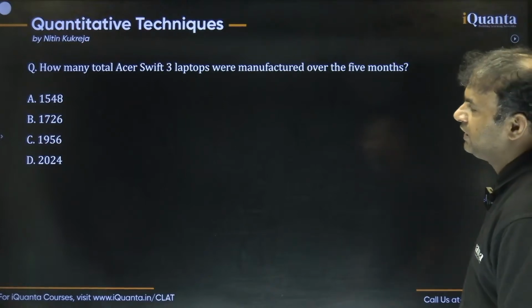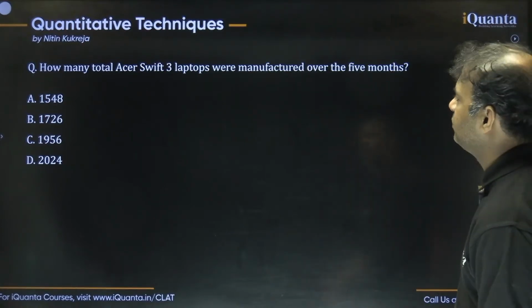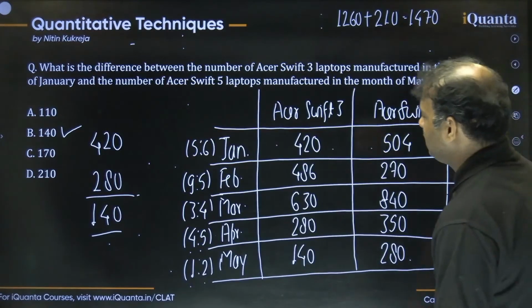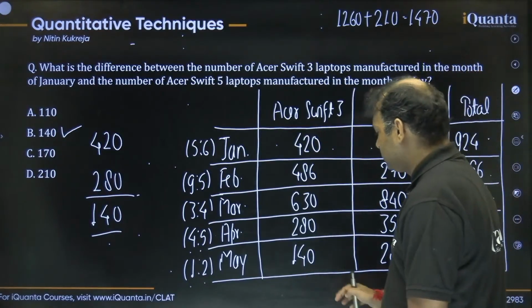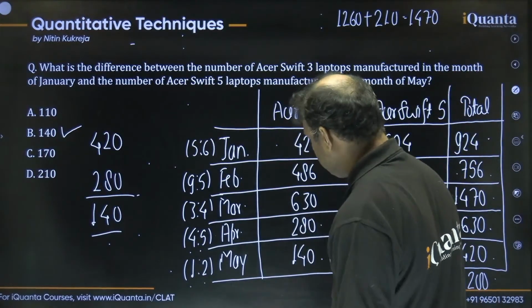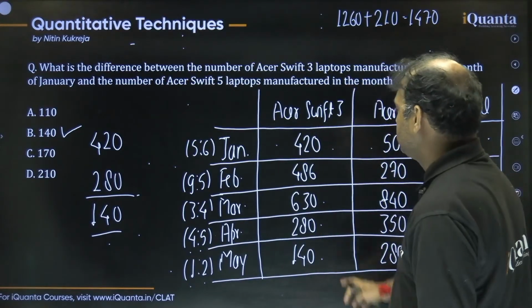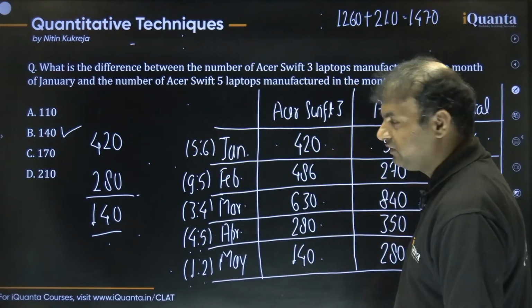Question 2 asks how many total Acer Shift 3 laptops were manufactured over the 5 months? So total Acer Shift 3 laptops. We just have to add all of them. Simple things. So what should we get, guys? 140 plus 280 is 420. 420 plus 630 is 1050, right? 1050, and this makes 1470.